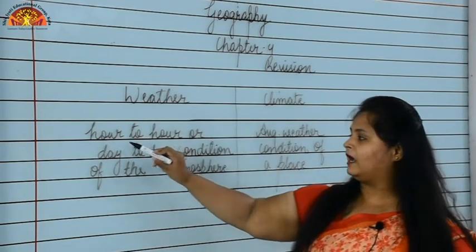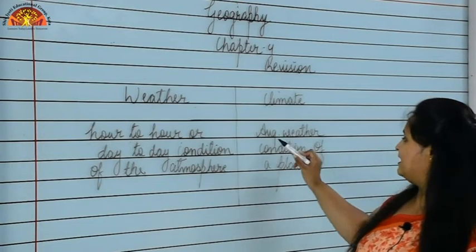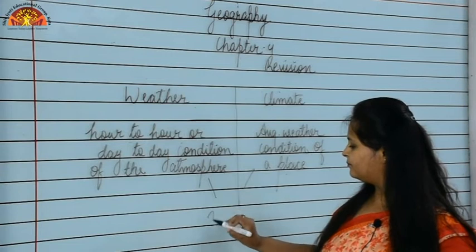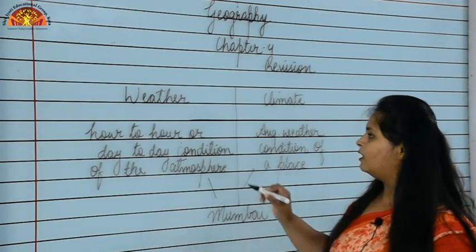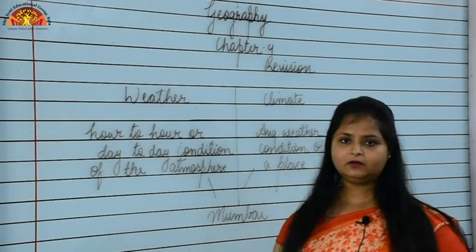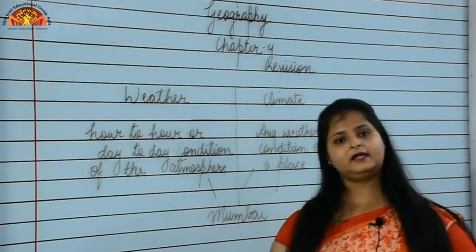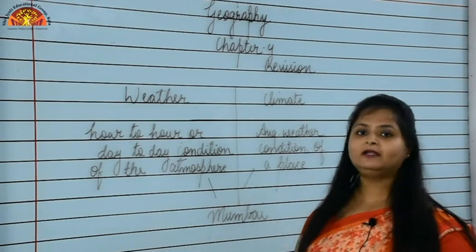Weather is an hour to hour or day to day condition of the atmosphere, and climate is average weather condition of a place. Like you can take the example of Mumbai. How is the weather there? Hot and humid. So the climatic condition of Mumbai is hot and humid, because that's an average weather condition of that place.